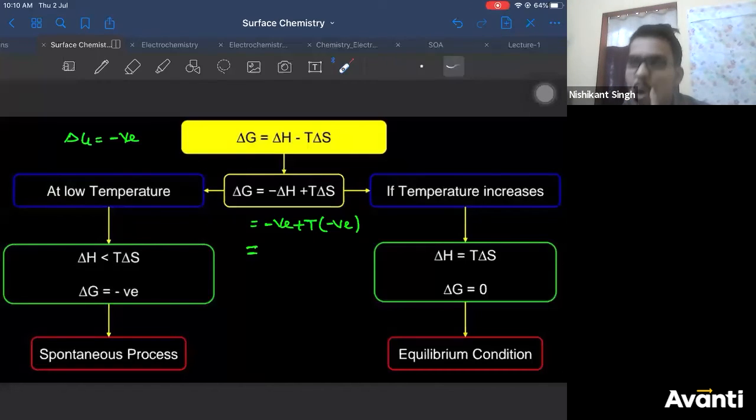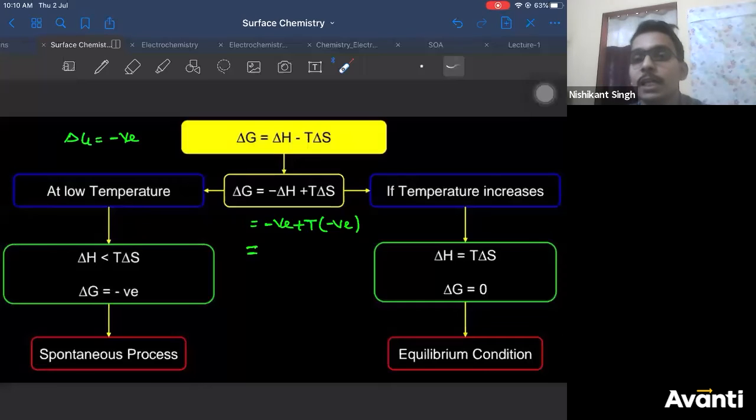Now, if you take a low temperature, it is spontaneous. What happens at higher temperature? What happens to adsorption if you increase the temperature?